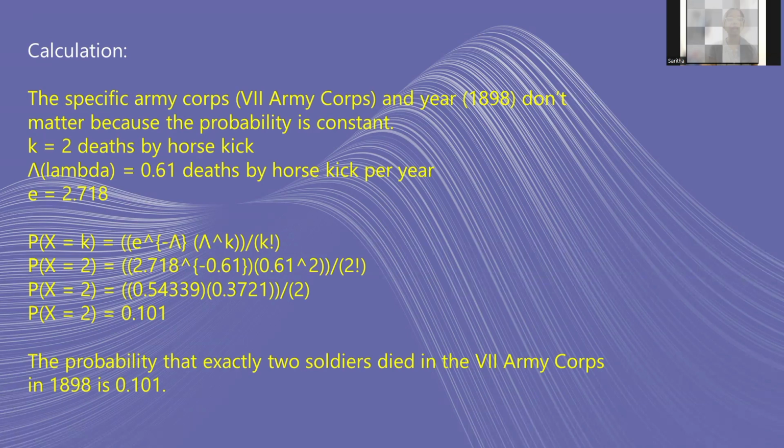And P of X equals k is equal to e to the power of minus lambda into lambda to the power of k, all divided by k factorial. We can substitute the e value, lambda value and the k value. The e value is 2.718 and the lambda value is 0.61 and the k value is 2. By substituting these values, we get P of X equals 2 is equal to 0.101. So the probability that exactly 2 soldiers died in the 7th Army Corps in 1898 is 0.101.